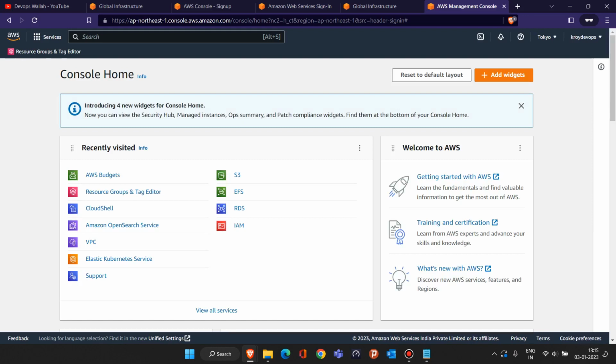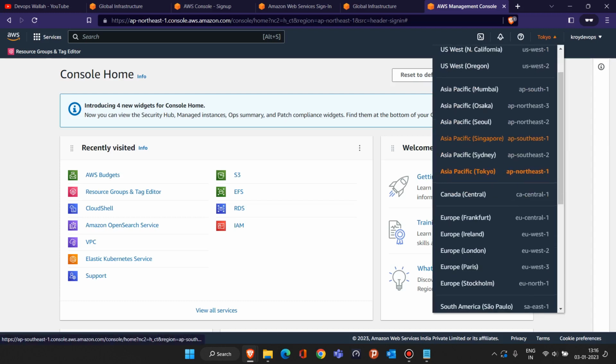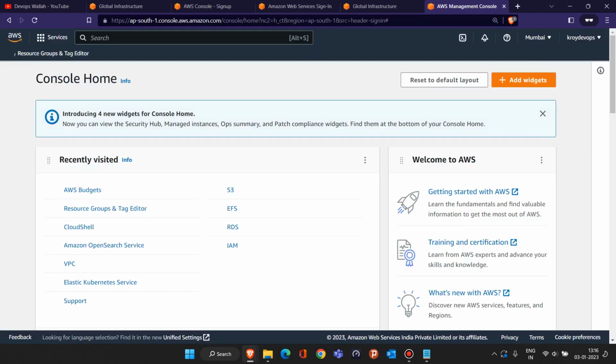Yeah, once this page is visible, what you have to do, for example, you are living in India, so you have to choose a region nearest to India. Currently we have a region Mumbai, that is situated in India itself, so I am going to choose my Mumbai region. You can choose whatever region is nearest to you, okay. And even if you are not choosing, that is also well and good. You can use any of the regions to launch your machine, so you don't have to worry about it.